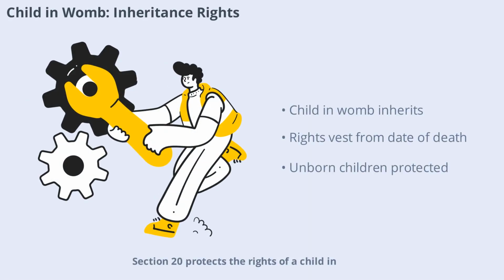Section 20 protects the rights of a child in the womb at the time of the intestate's death. If born alive, the child inherits as if born before the death, and inheritance vests from the date of death. This provision ensures that unborn children are not excluded from their rightful share.